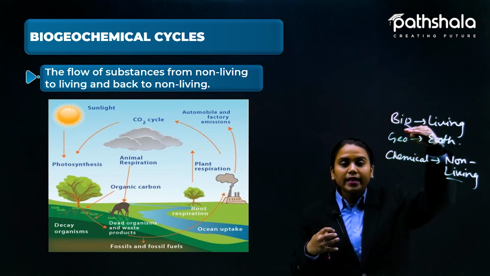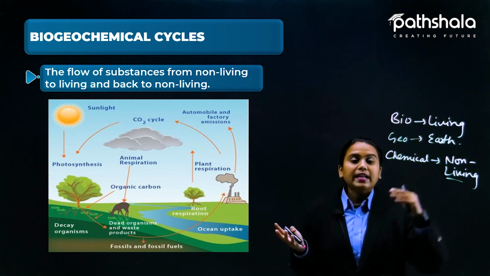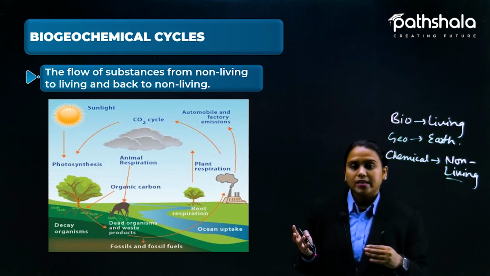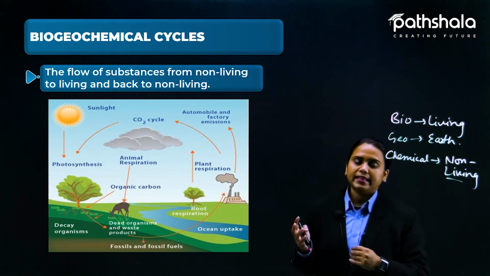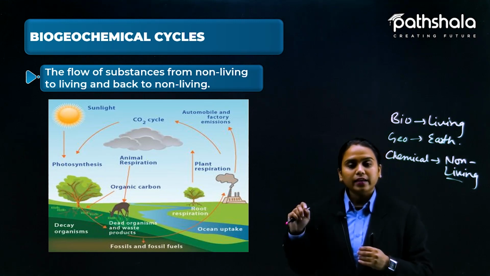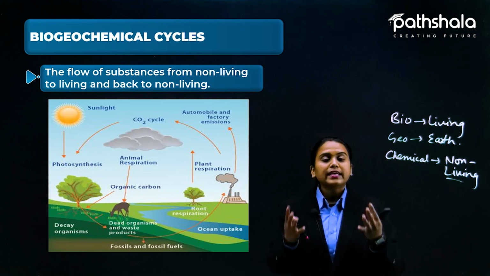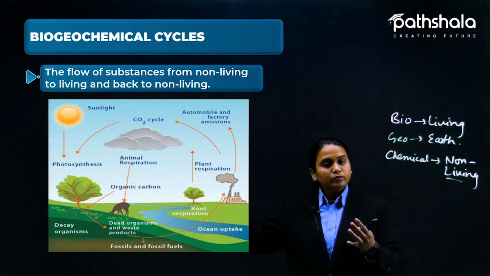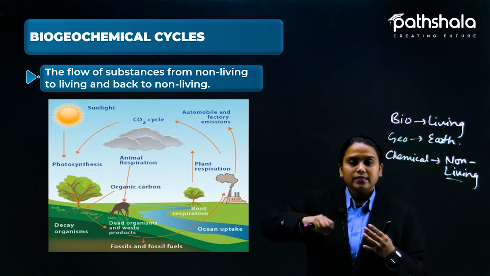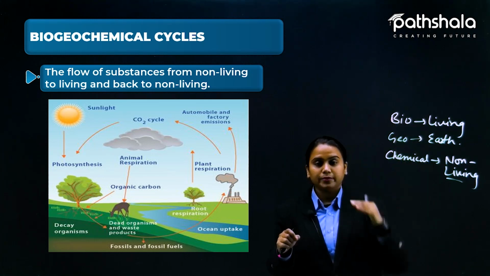The chemical thing, that is carbon dioxide, is taken up by the trees, and carbon dioxide is given out by the animals. Animals like humans and the other creatures living on this planet are releasing carbon dioxide. So this thing happens through chemical and biological processes.